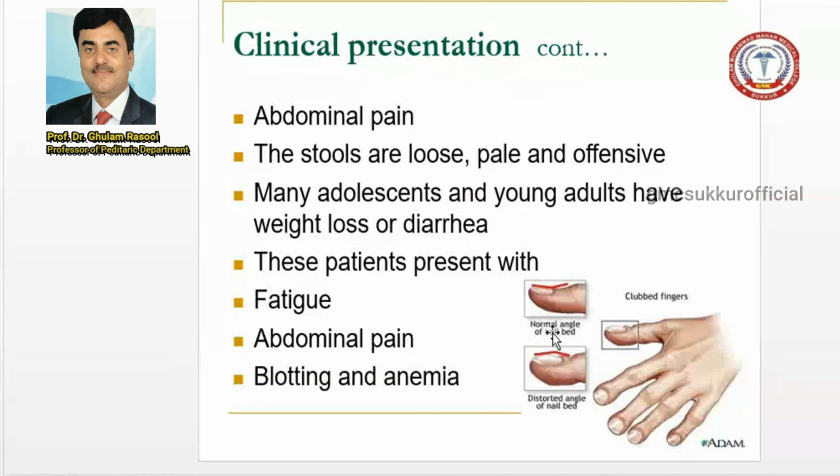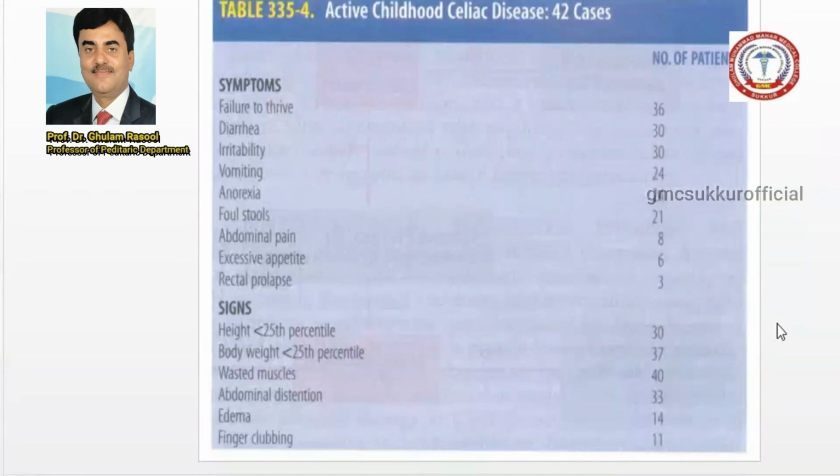You will appreciate in the upper picture there is a normal angle of the nail bed. Now if you look at the lower picture, you will appreciate there is a distorted angle of the nail bed, and in the third you will appreciate there is clubbing in the baby. Clubbing means there is a chronic problem in the baby, and they present with malabsorption. So active childhood celiac disease, this is a classical presentation.